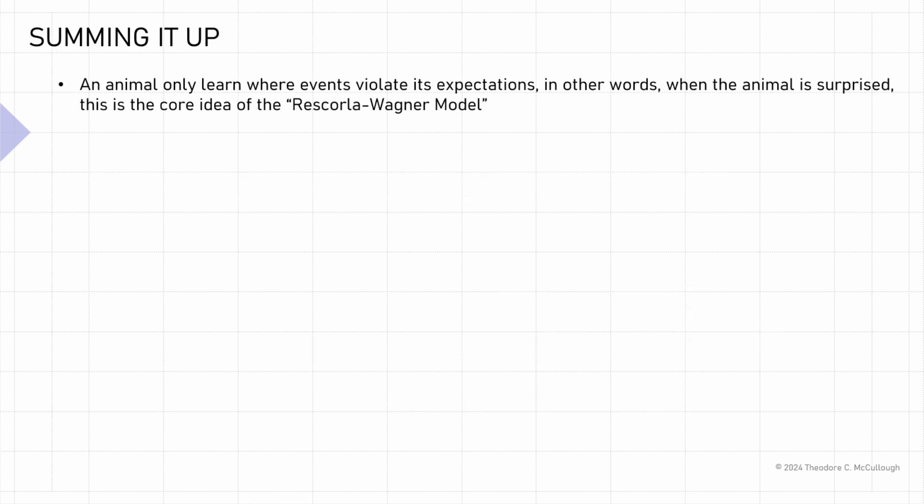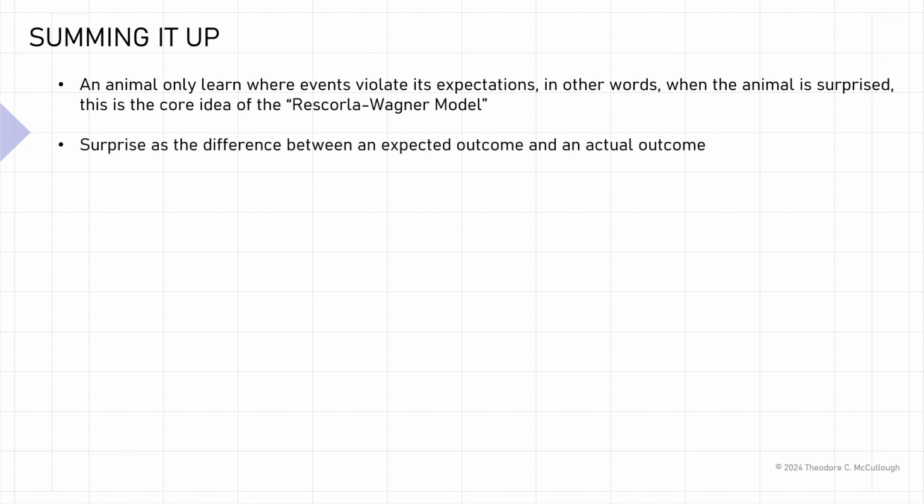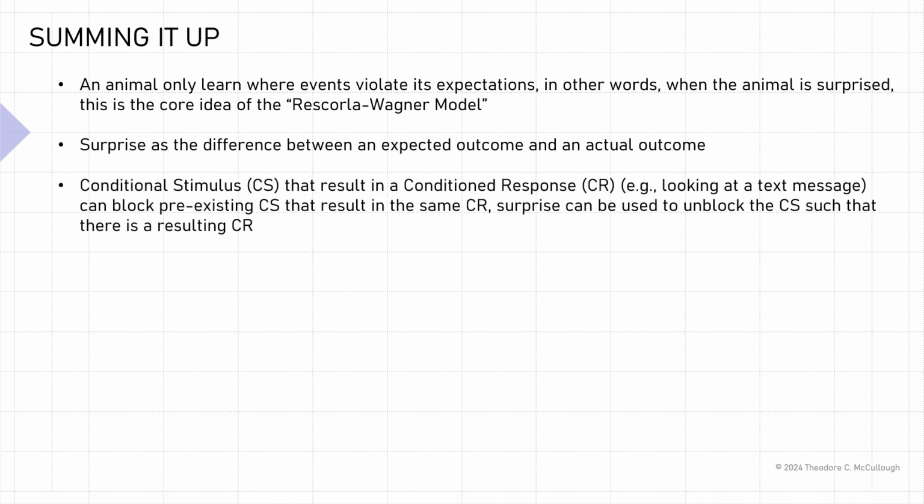Summing it up, an animal only learns where events violate its expectations. In other words, when the animal is surprised. This is the core idea of the Rescorla-Wagner model. Surprise is understood as the difference between an expected outcome and an actual outcome. Conditional stimuli that result in a conditioned response, for example, looking at a text message, can block pre-existing conditional stimuli that result in the same conditioned response.